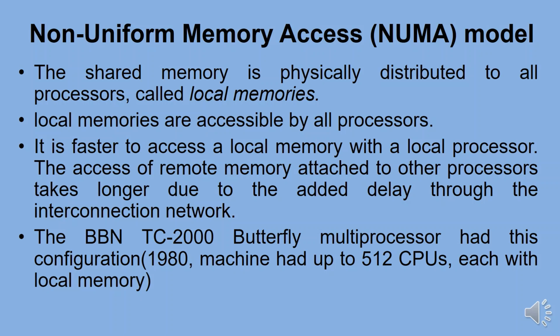The collection of all local memories forms a global address space accessible by all processors. It is faster to access local memory with a local processor. The access of remote memory attached to another processor takes longer due to the added delay through the interconnection network.